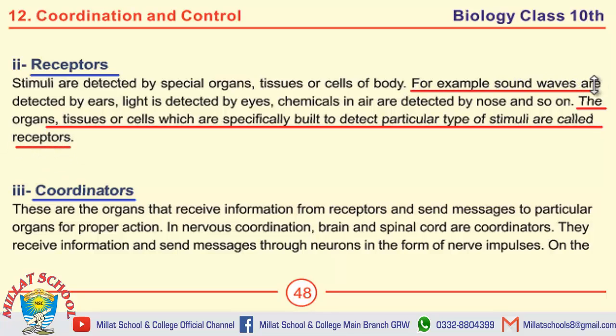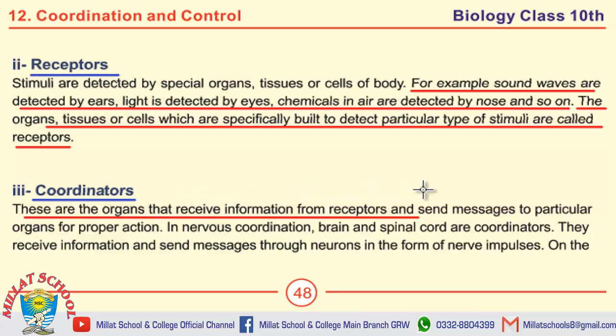Examples of receptors are there. Next question is define coordinators. These are the organs that receive information from receptors and send messages to particular organs for proper actions.